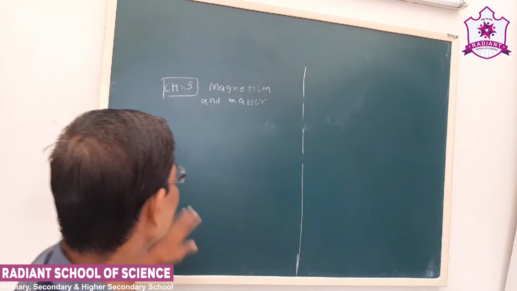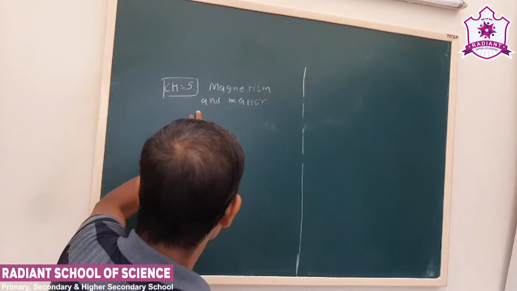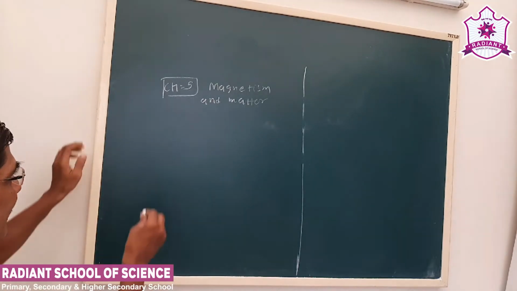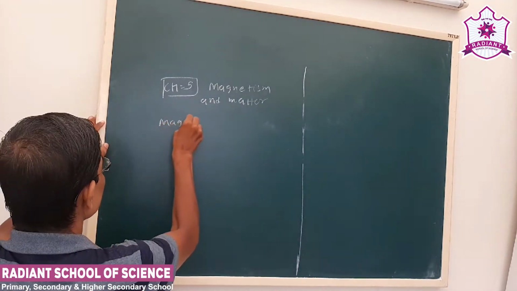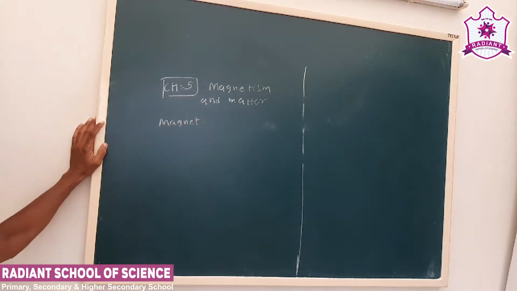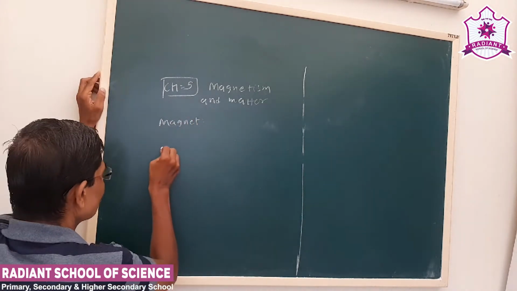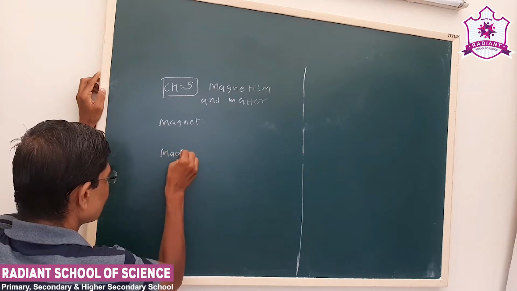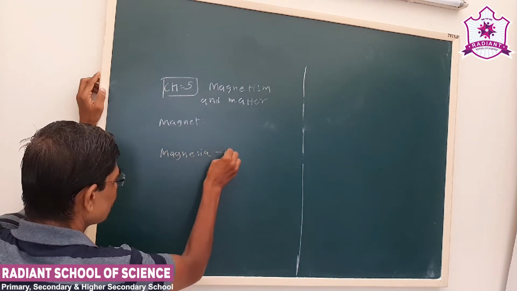So we start first with the word magnet. The word magnet has come from an island in Greece.